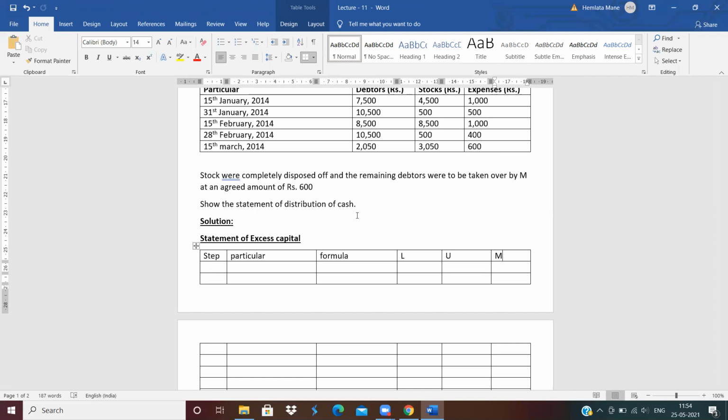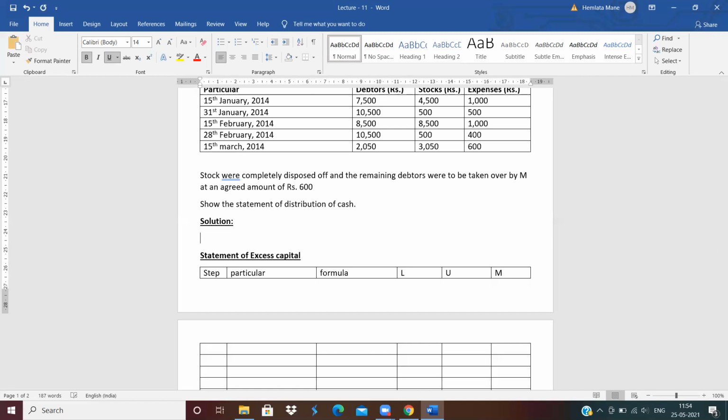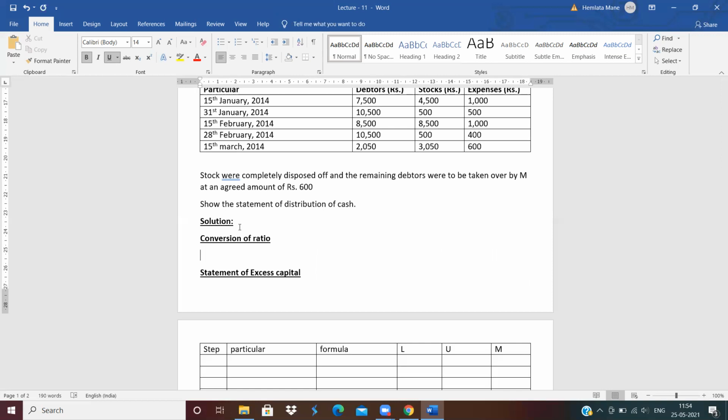And all of you know how to calculate the excess capital, because the format of excess capital is always fixed. But here, we first need to calculate the conversion of ratios. Now tell me, what is the ratio of L?